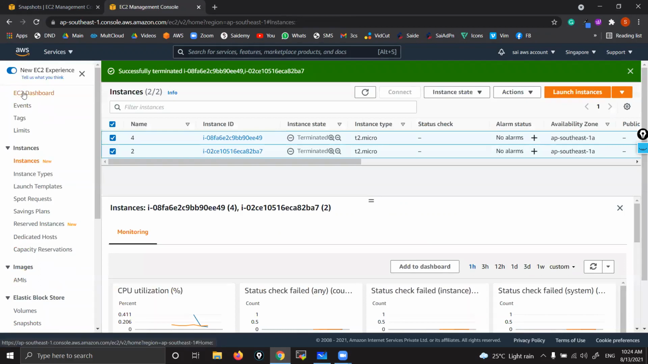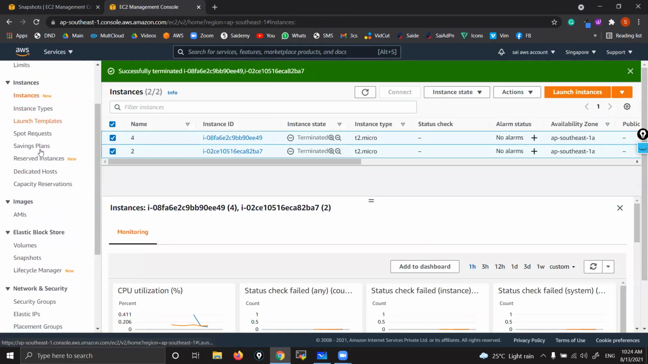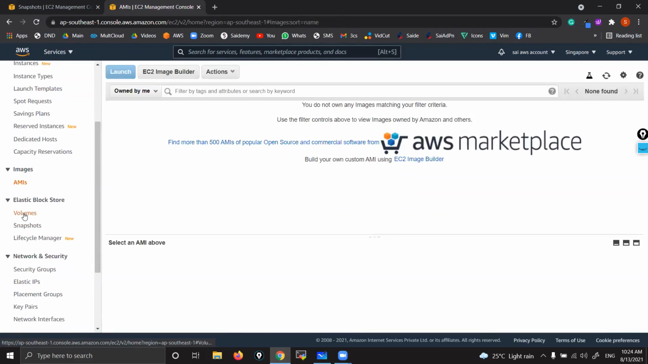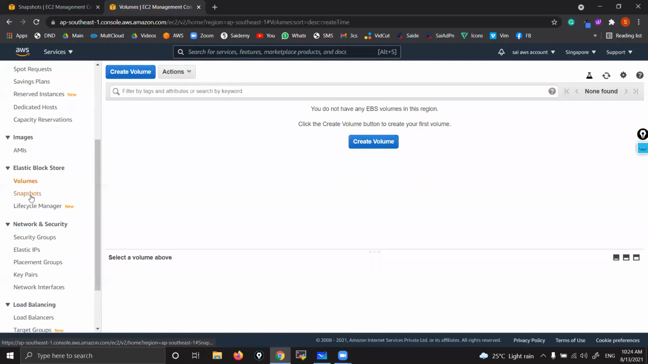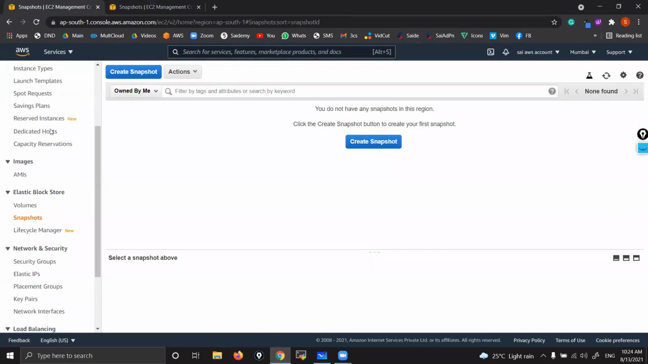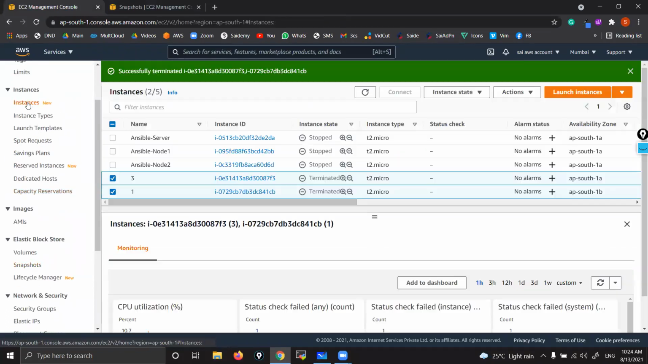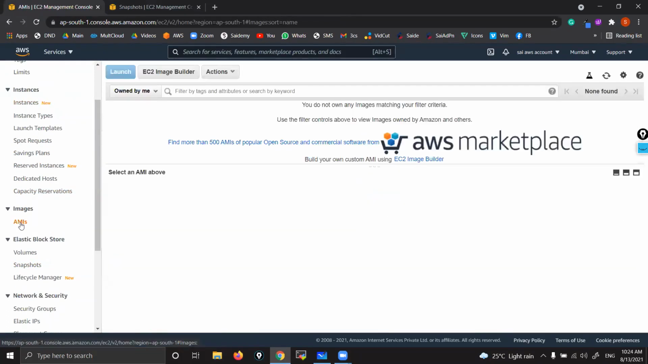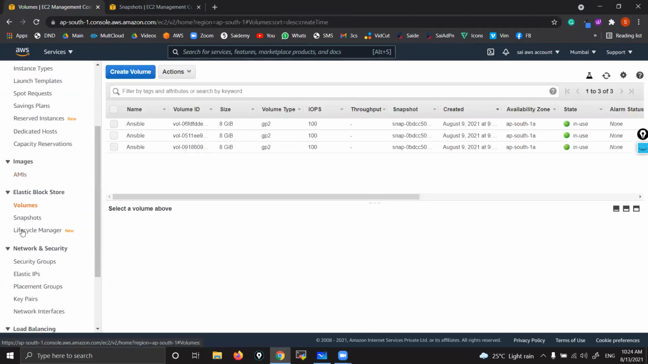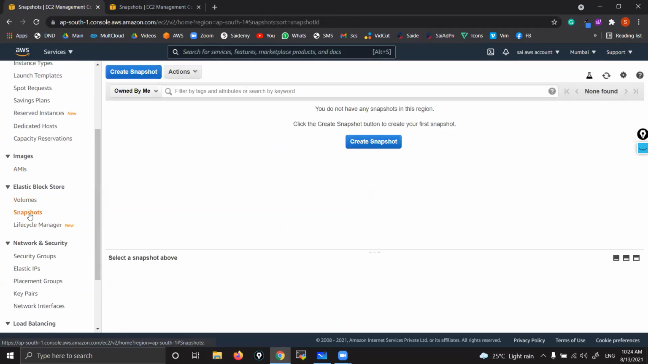Nothing is there. Let me verify. Instances are not there. AMIs are not there. Volumes are not there. Snapshots are not there. And same thing in Mumbai also. Just confirm once again. AMIs are not there. Volumes, okay, these are available. Snapshots are not there. That's it.